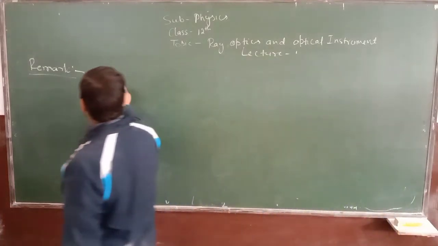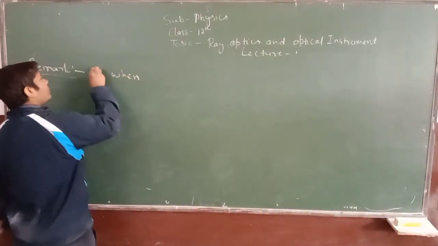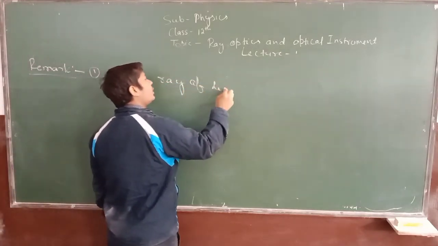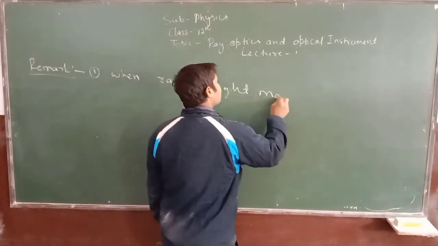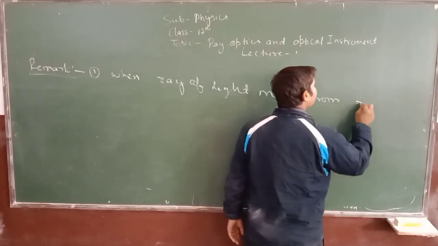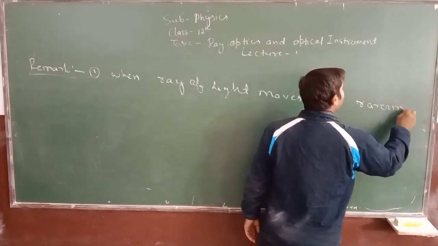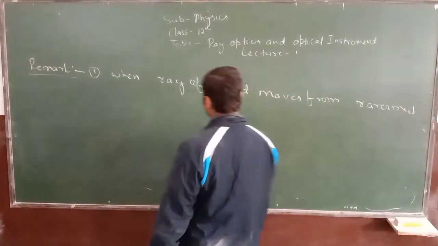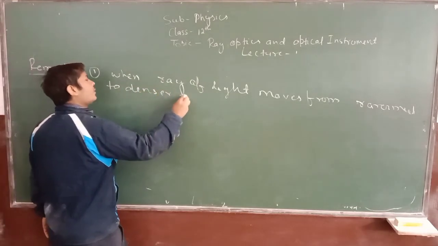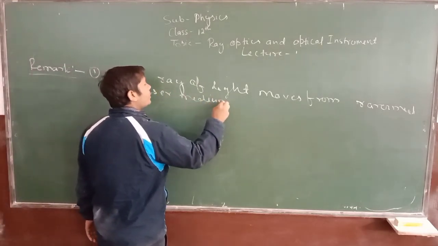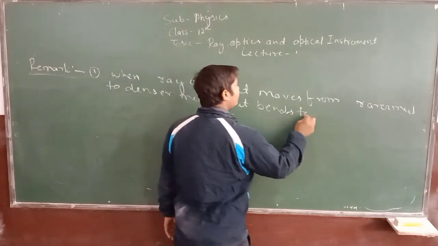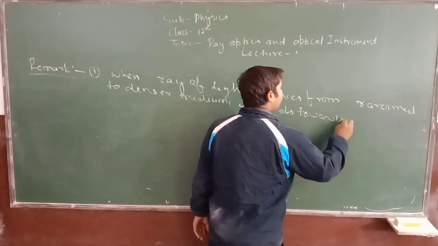Means when ray of light moves from rarer medium to denser medium, it bends towards normal.